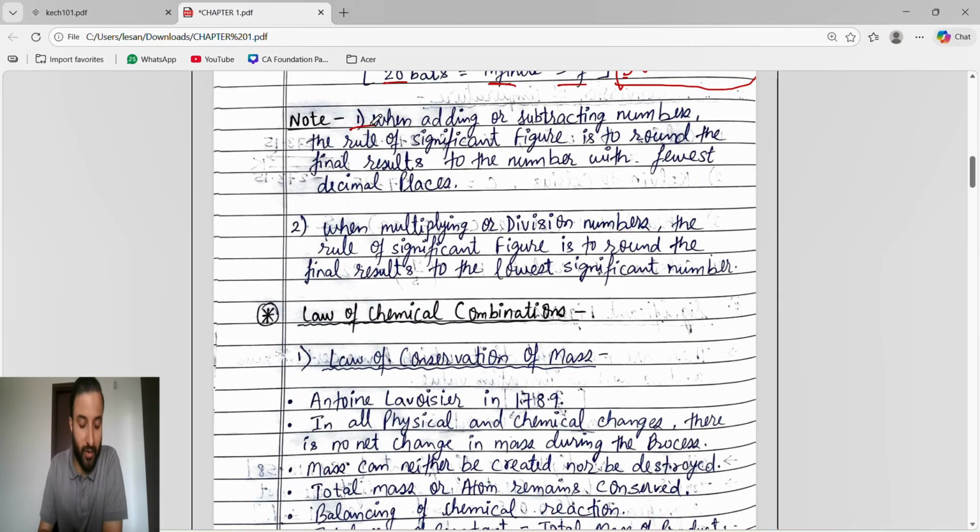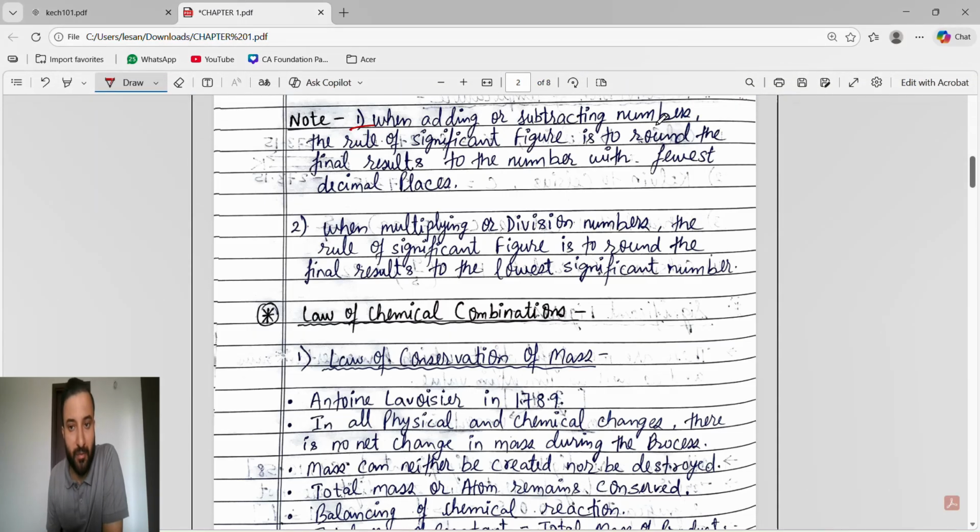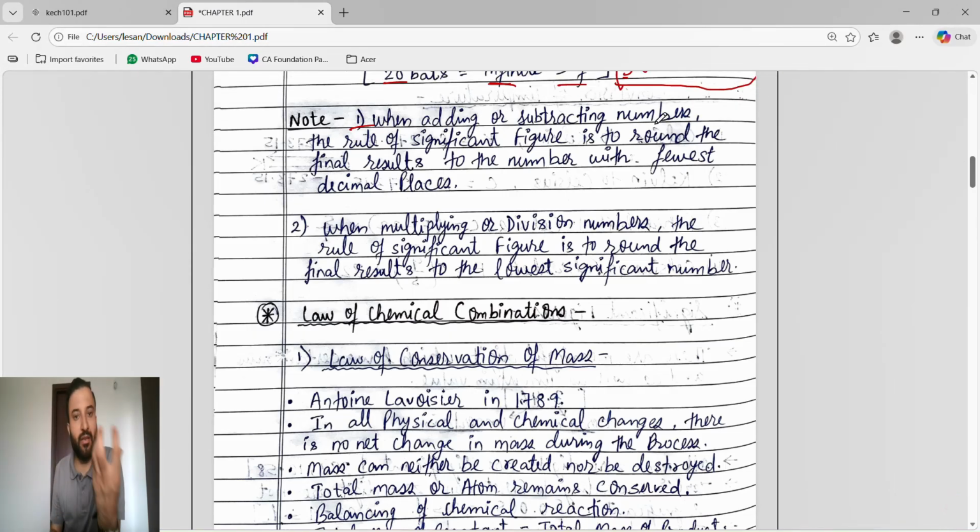Okay, now next, see, this is very important. These two notes are very important. See, when adding or subtracting numbers, you will get the two numbers.